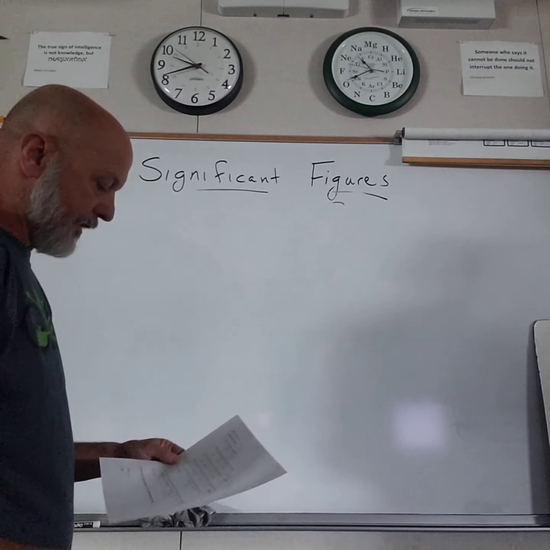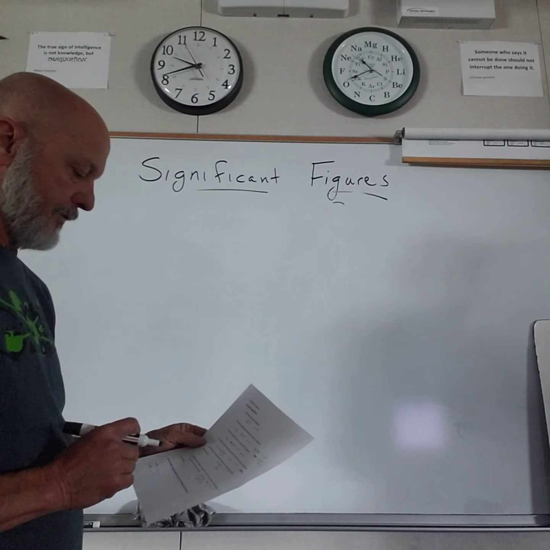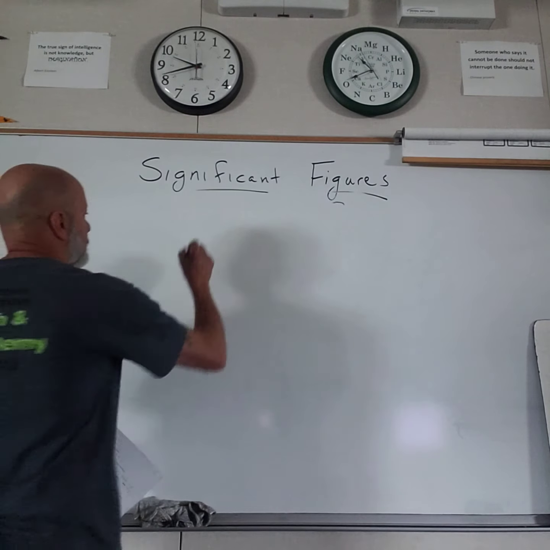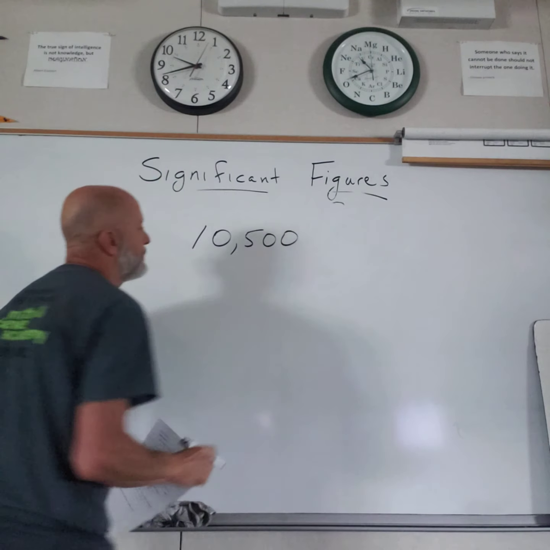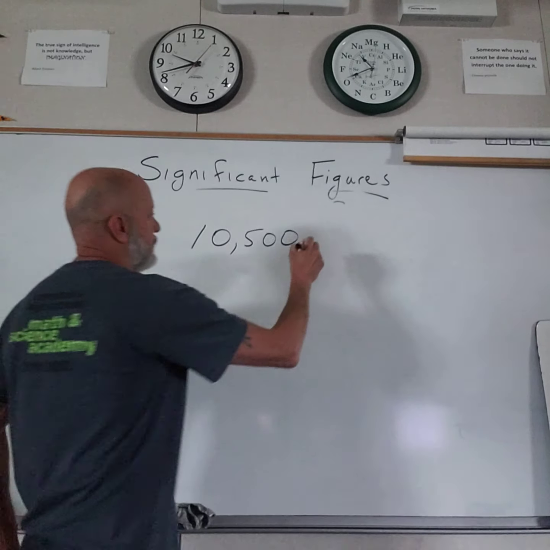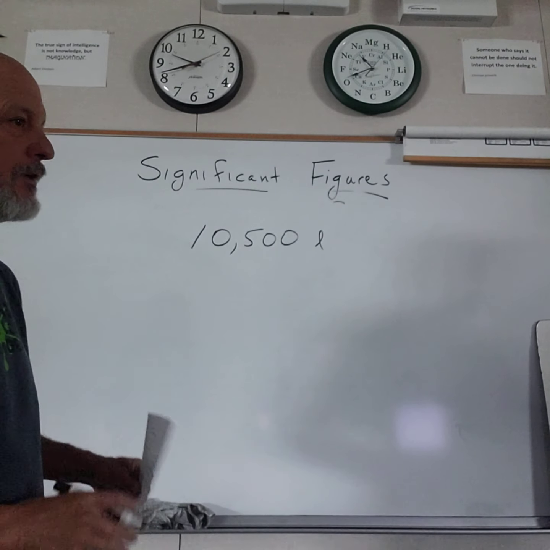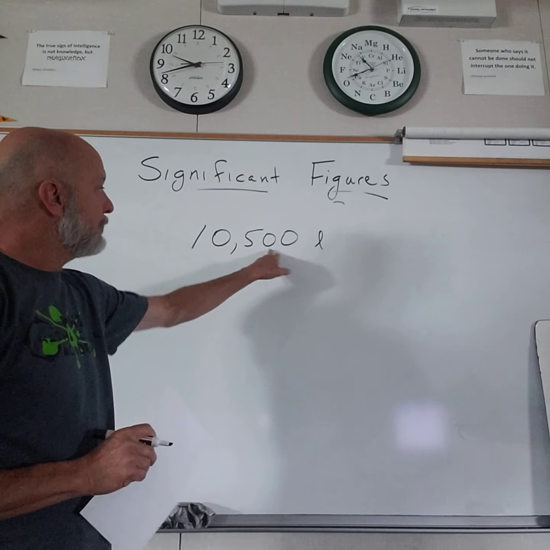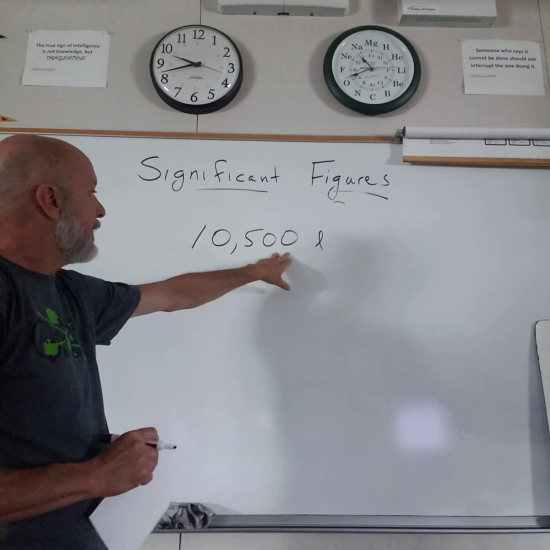Zeros to the right of non-zeros and to the left of an unwritten decimal point, so the key is unwritten there, are not significant. Take 10,500, let's say liters. I've got 10,500 liters. This zero is sandwiched in between two non-zeros. Those two zeros are there as placeholders, so they are not significant.